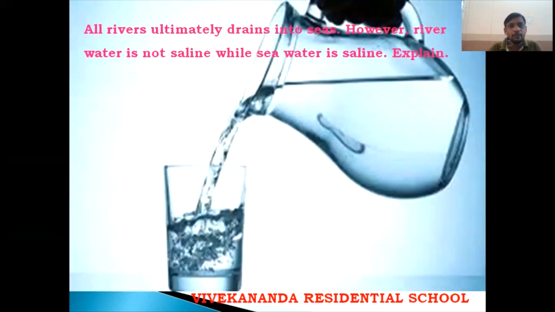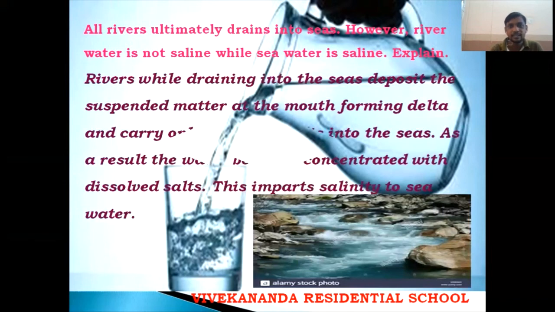And one more: all rivers ultimately drain into seas. However, rivers are not saline while seawater is saline. Explain. See, we already know all rivers at last join the sea only. But if you taste the river water and seawater, river water is not salty. Saline means salty, whereas seawater is salty. Why? The reason is, river water draining into the seas deposits suspended matter at the mouth, forming a delta, and carries only dissolved salts into seas. As a result, the water becomes concentrated with dissolved salts. This imparts salinity to seawater.